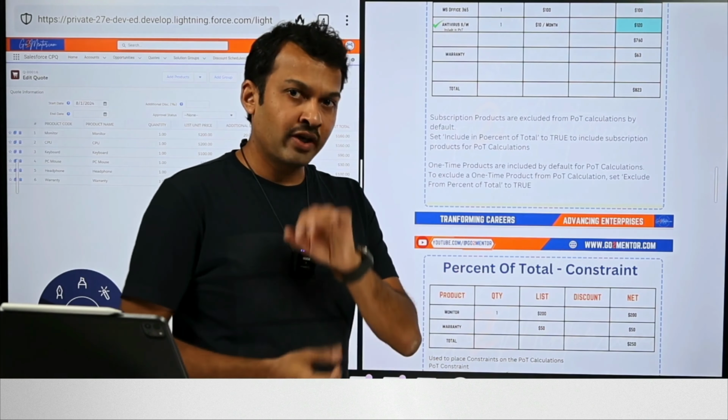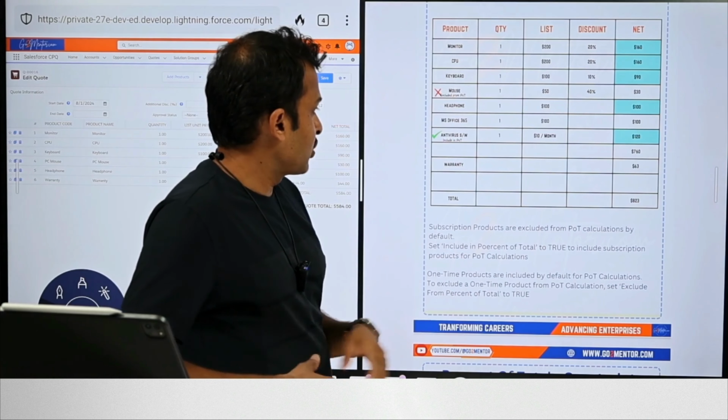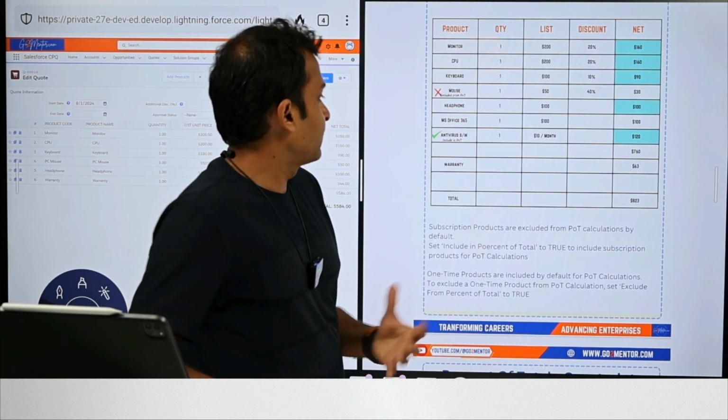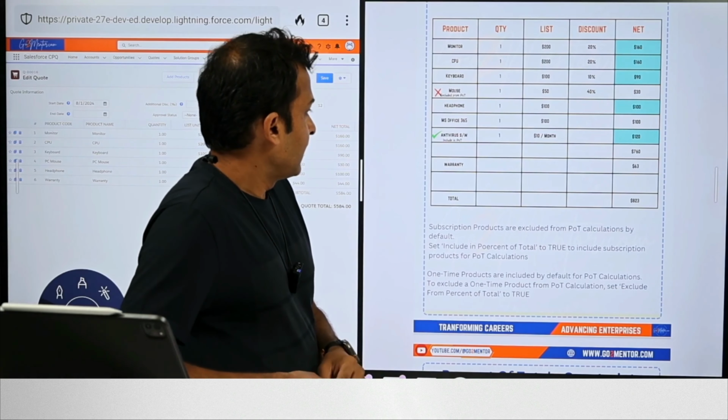So what we can do now is, all this while the mouse product is being used, and this is a one-time product. So let's select exclude from percent of total here, so that this is not taken into consideration. And we will select include in percent of total for antivirus software, which is a subscription product, $10 a month. Then we'll see what changes. Just make a note of $823 and we will cross check if we are able to get to that. The warranty pricing should be $63.